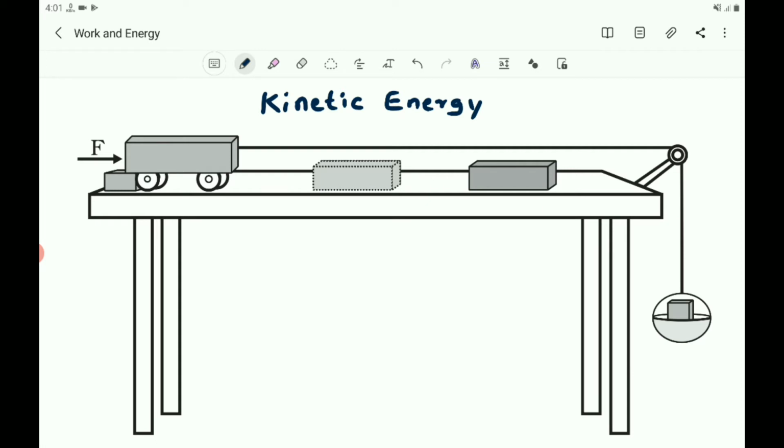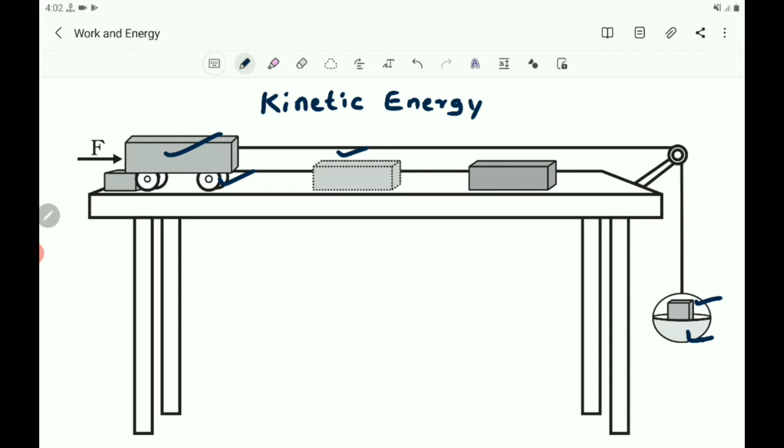Here, place a wooden block of known mass in front of the trolley. Here is the initial position of the block. This is a trolley, and here is a pan, and place a known mass on the pan so that the trolley starts moving. When the mass is kept on the pan, this trolley starts to move.